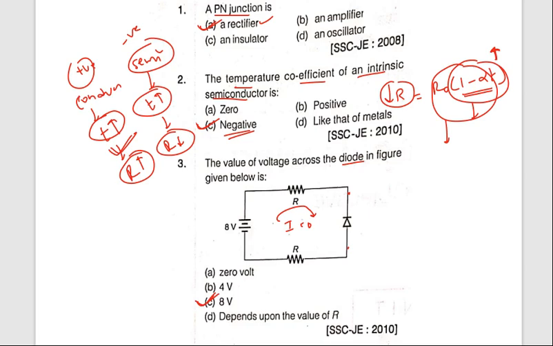Here, as the current in the circuit is 0, the current will not flow through this resistive element. It will not flow through this, therefore there won't be any drop. That is why the total 8 volts appears across this diode.